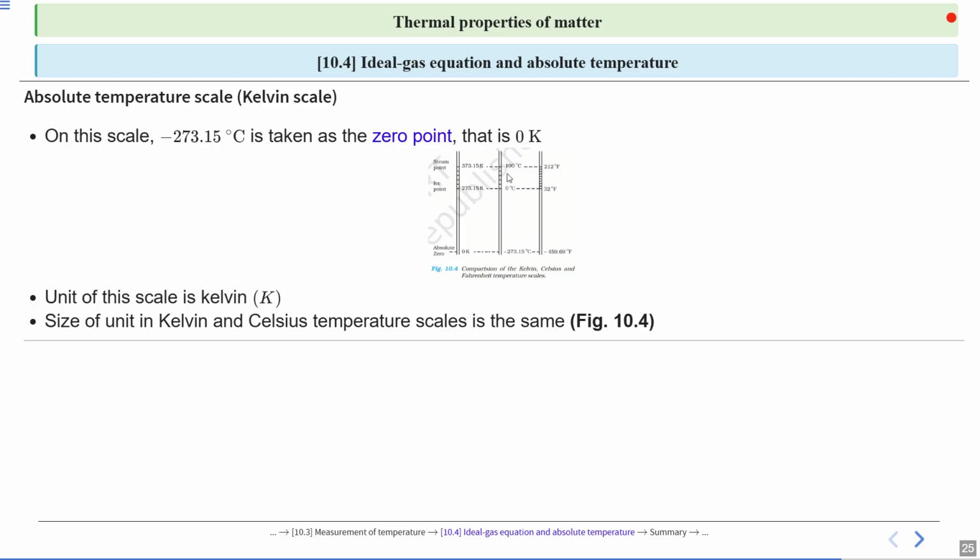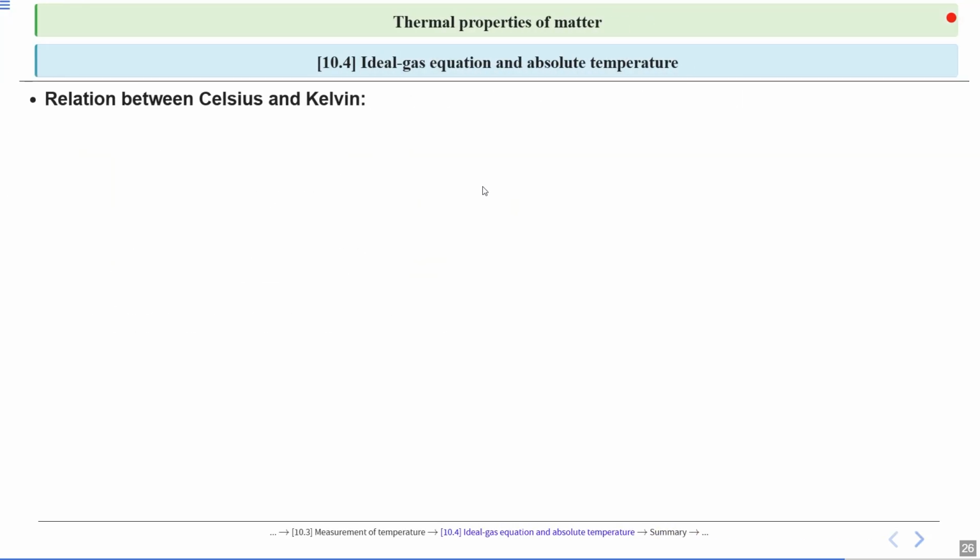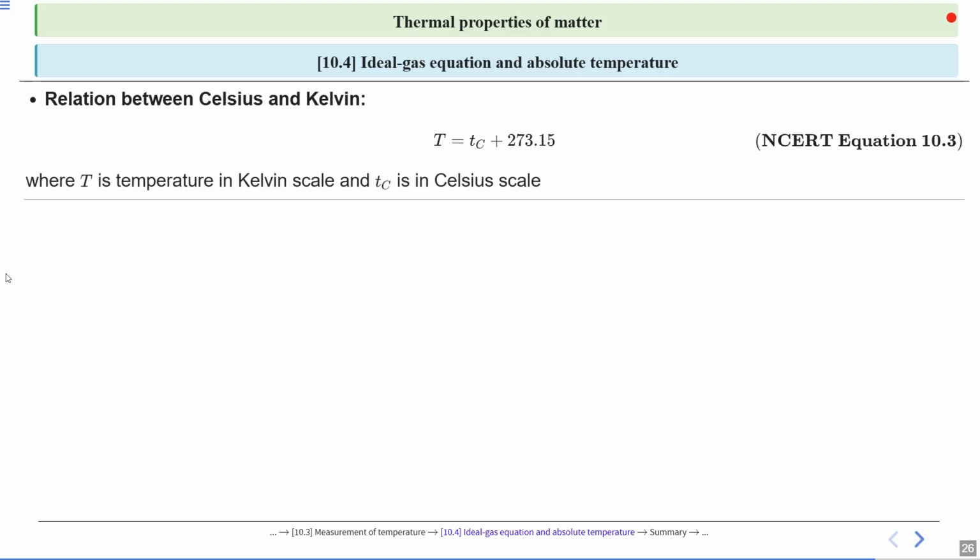Similarly, the difference in Celsius is 100. The relationship between Celsius and Kelvin: if we have a temperature in degrees Celsius and want to calculate it in Kelvin, it will be T equals the temperature in degrees Celsius plus 273.15, where T is the temperature on the Kelvin scale and Tc is in degrees Celsius.